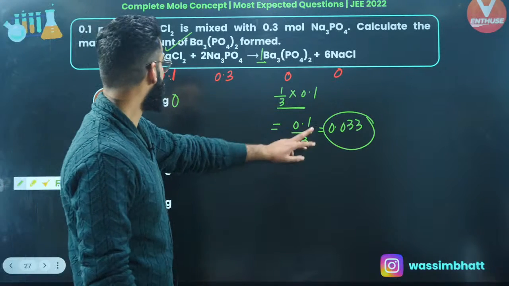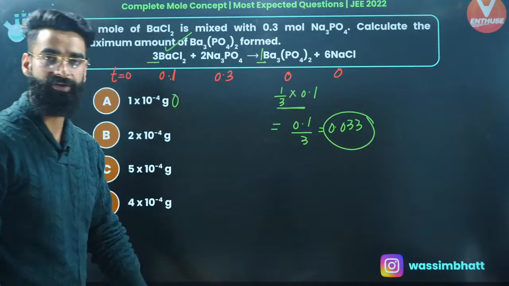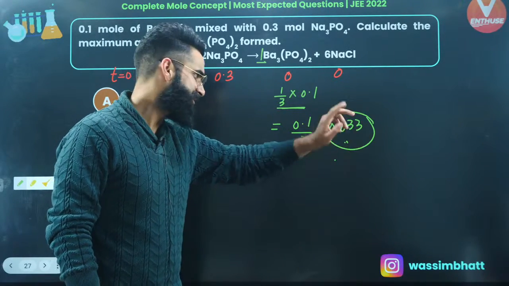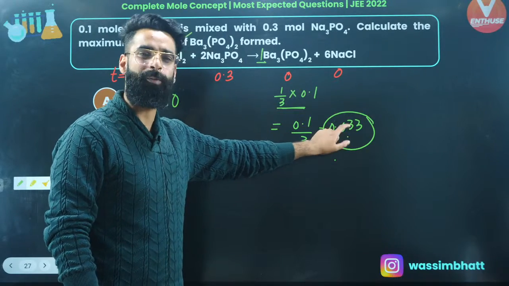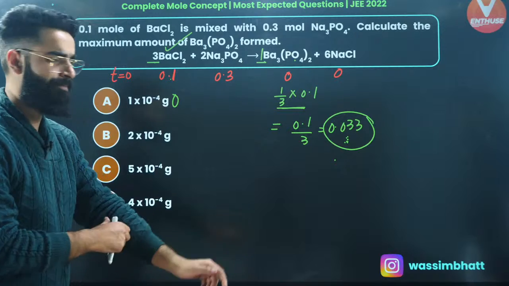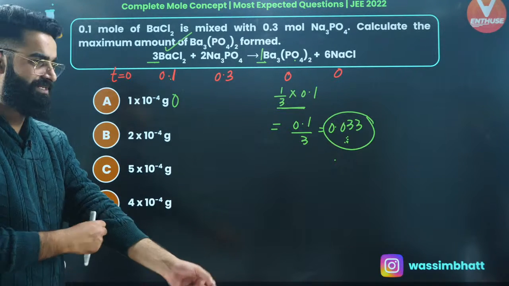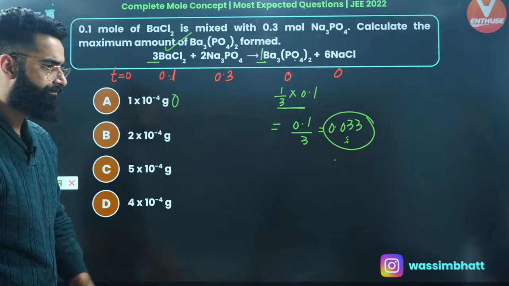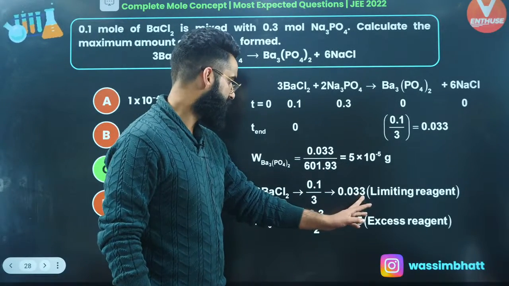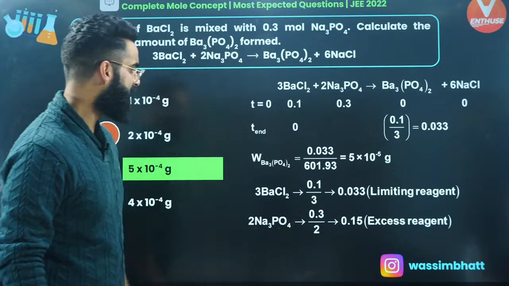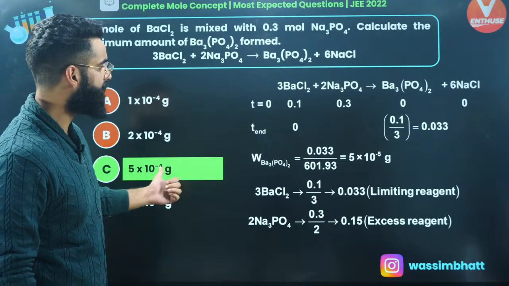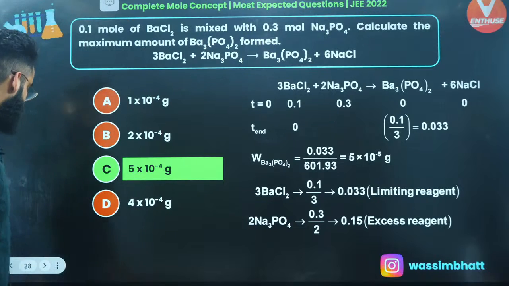These are the moles of Ba3(PO4)2 which got formed at the end of the reaction. Since you got the moles of Ba3(PO4)2 formed, you are simply supposed to multiply these moles with the molar mass of this substance. You'll simply be getting the mass of this Ba3(PO4)2 which is getting formed at the end of the reaction, right? Finally, the moles you are getting, you'll be multiplying that with the molar mass, and you'll finally get this as the answer. As simple as that. Let's move on.